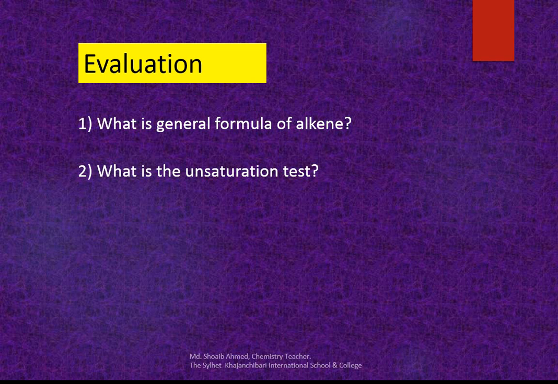If a compound contains a carbon-carbon double bond, an alkene, and bromine water which is orange in color is added, the bromine water becomes colorless, and we understand unsaturation is present. This is the unsaturation test.